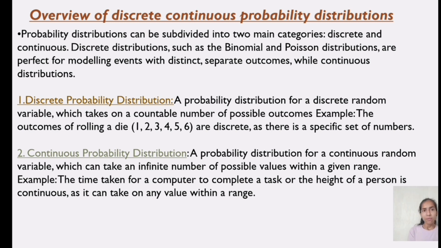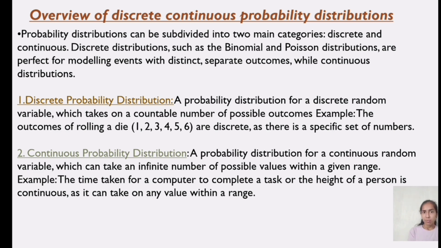Let us see the overview of discrete and continuous probability distribution. Probability distribution can be subdivided into two main categories, discrete and continuous. Discrete distributions such as the binomial and Poisson distributions are perfect for modeling events with distinct separate outcomes, while continuous distributions.